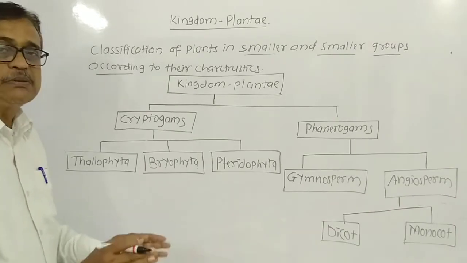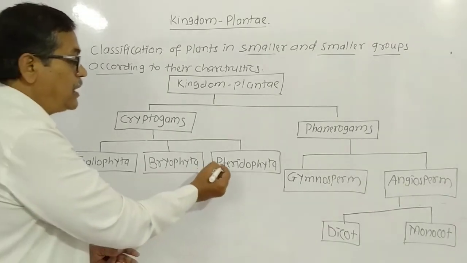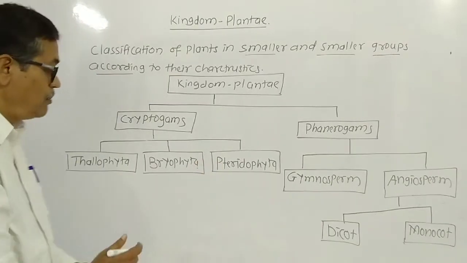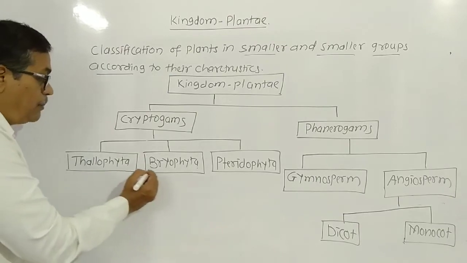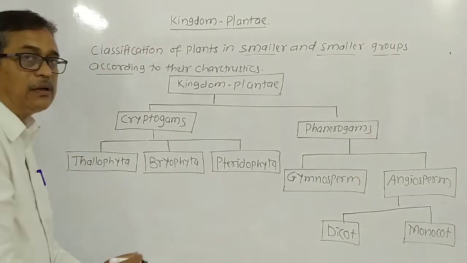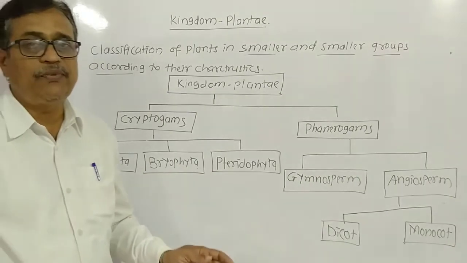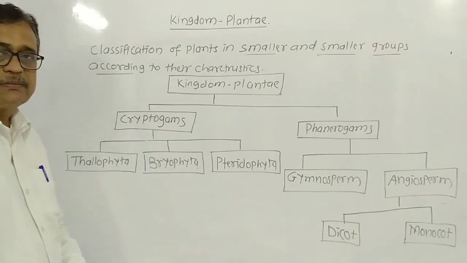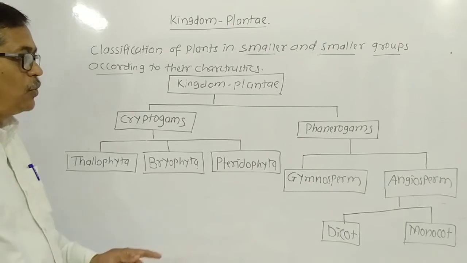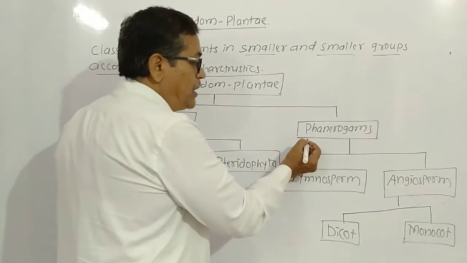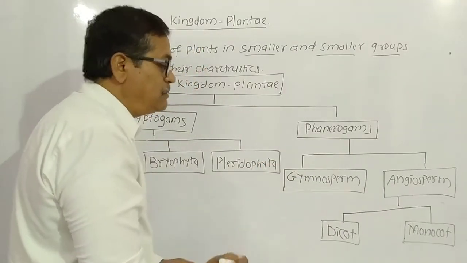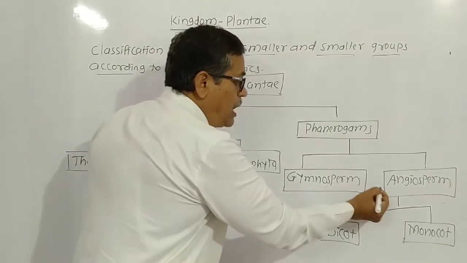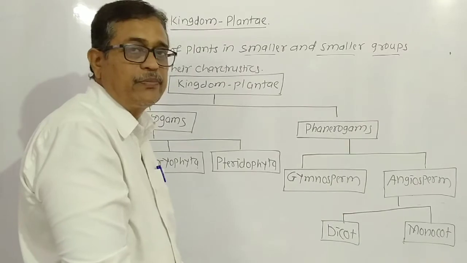Bryophyta also has absence of vessels. But Pteridophyta, that is a big plant, has vessels present. But all these plants, Thallophyta, Bryophyta and Pteridophyta, do not bear the flower. Hence they are part of cryptogams. Then one point, that is of phanerogams. Phanerogams are divided or classified into two types, that is gymnosperm and angiosperm.